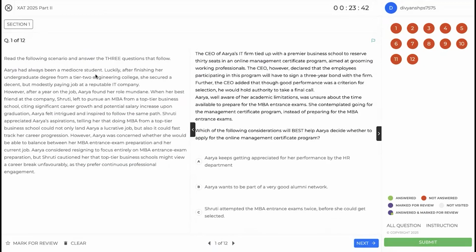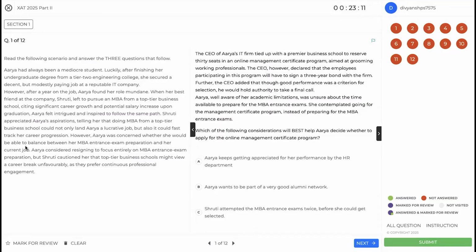Okay, Arya had been a mediocre student, finishing her undergrad from a tier 2. She secured a decent, modest paying job. Okay, 1 year into the job, Arya found her role mundane. Her best friend at the company left to pursue an MBA. Citing significant career growth and potential salary increase, Arya felt intrigued to follow the same path. Shruti appreciated Arya's aspirations, telling her that doing an MBA from a top B school could not only land her a lucrative job, but could fast track her career. All right, fair enough. Everyone knows this.